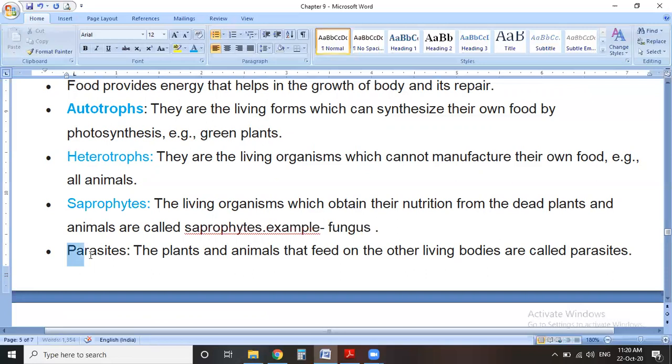The last mode of nutrition is parasitic nutrition, and the organisms which show parasitic nutrition are known as parasites. The plants and animals that feed on other living bodies are called parasites. Different examples are there, for example, rhizobium bacteria, which live in the root nodules of leguminous plants.